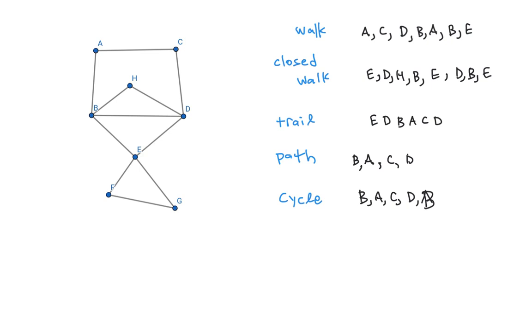So a path would be like going from B to A to C to D. In this case, I never go through the same vertex twice. Meanwhile, in order to make that path into a cycle, I just need to add the step from D to B. So B, A, C, D, B.